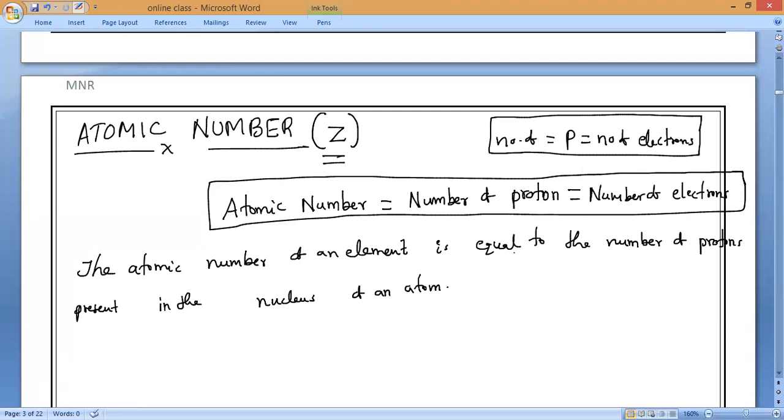That is what we call atomic number. Of course, atomic number can also be written as the number of electrons, but mostly we consider only protons. Please remember that.